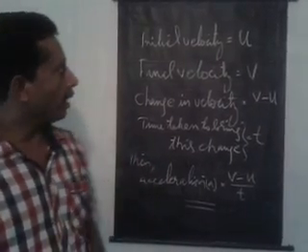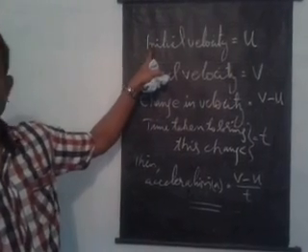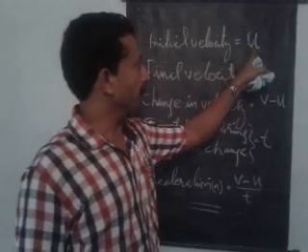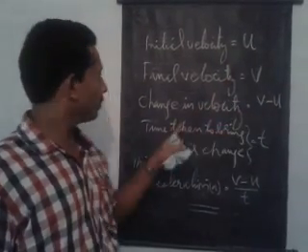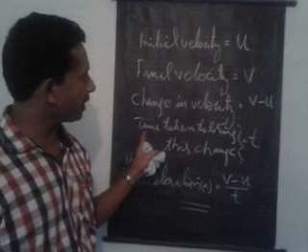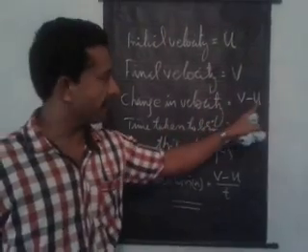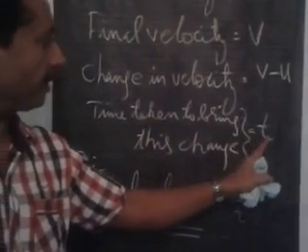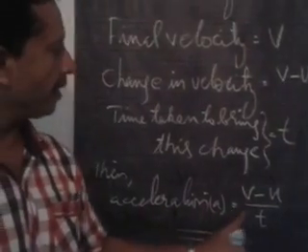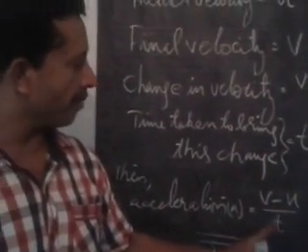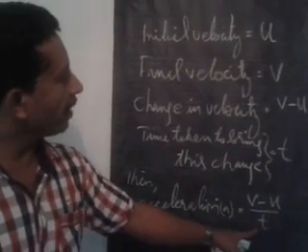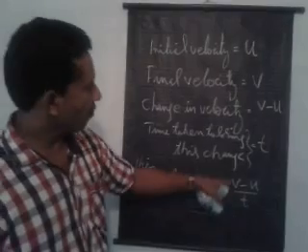Now I will explain acceleration to you. Let a body be moving with the initial velocity u and final velocity v. Then the change in velocity is v minus u. Time taken to bring this much change is t seconds. Then acceleration a equals change in velocity by time, v minus u by t.